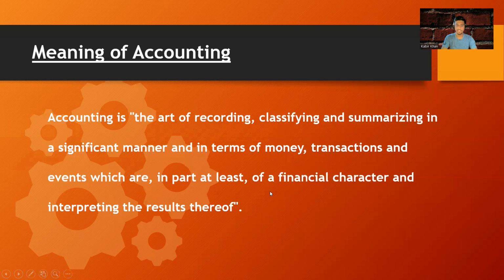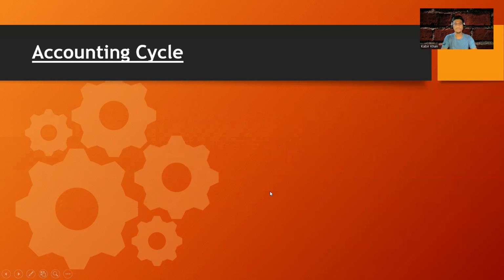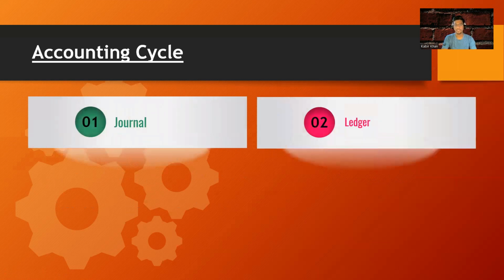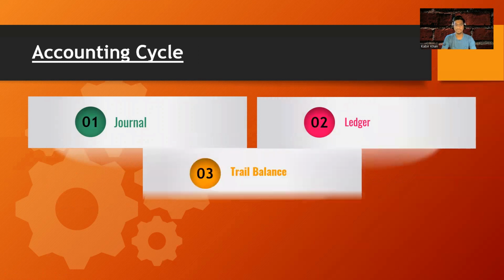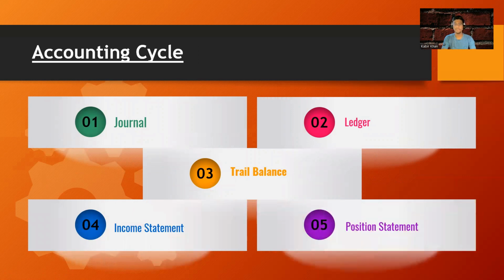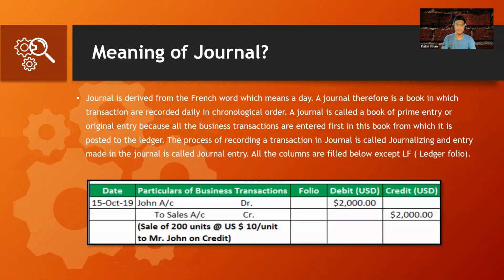So let's move to another slide. Let's discuss the accounting cycle. What all steps are there? When we are talking about the accounting cycle, the first step is the journal. Second is the ledger. Third is the trial balance. Fourth is the income statement. And the fifth is the position statement. So let's understand each of these in detail.